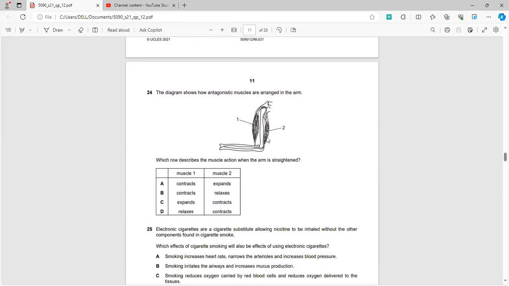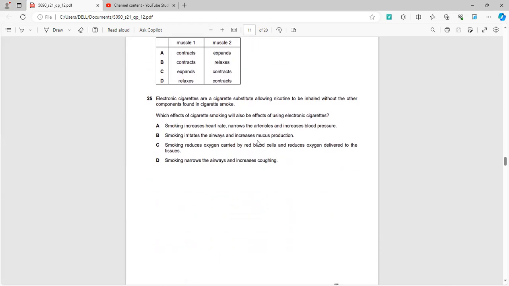Antagonistic muscles. This is the bicep. This is the tricep. Whenever the arm is straightened, the tricep contracts, whereas the biceps relaxes. They're antagonistic muscles.